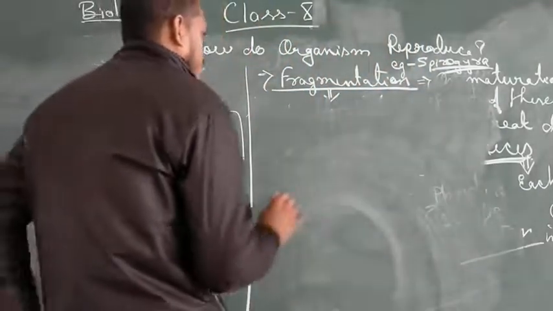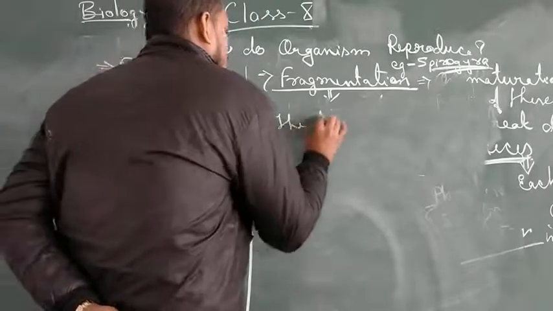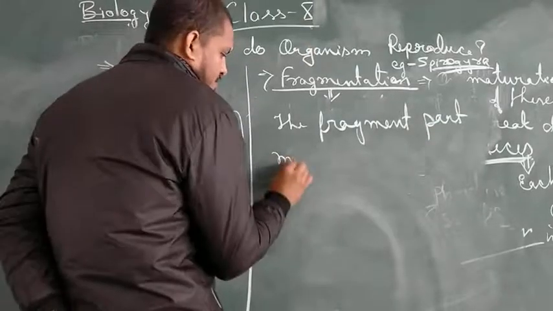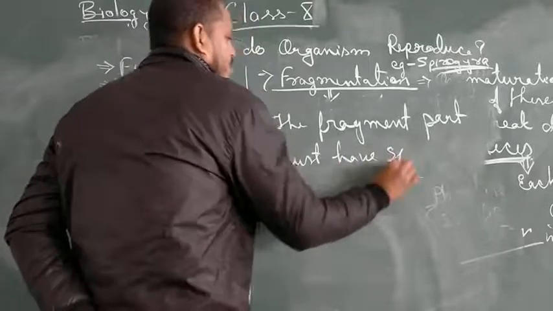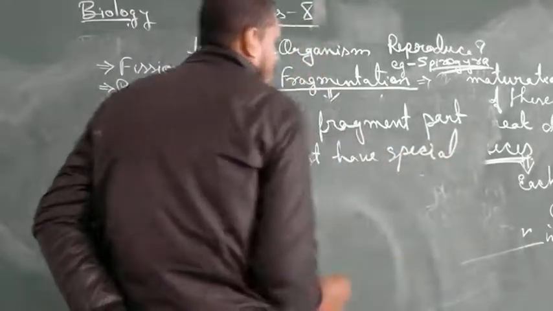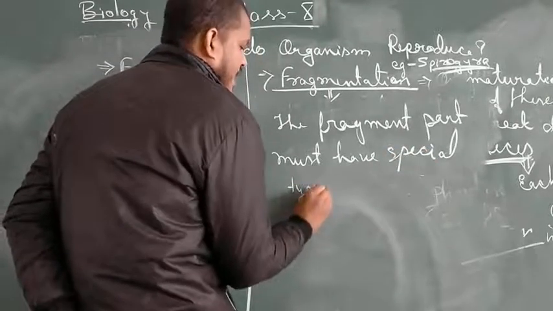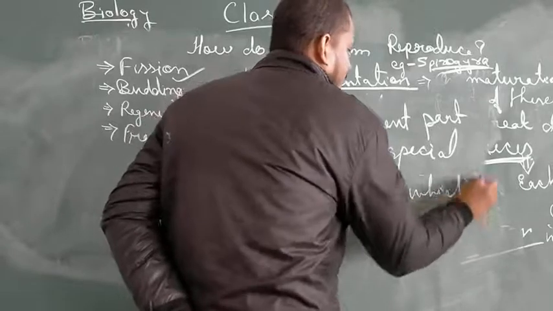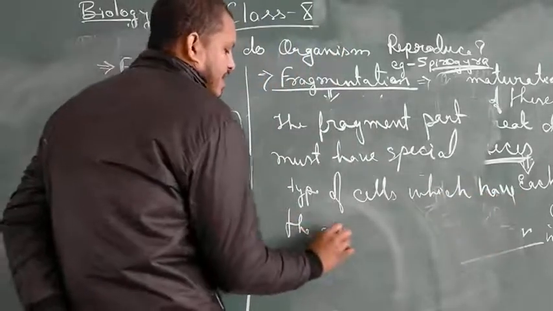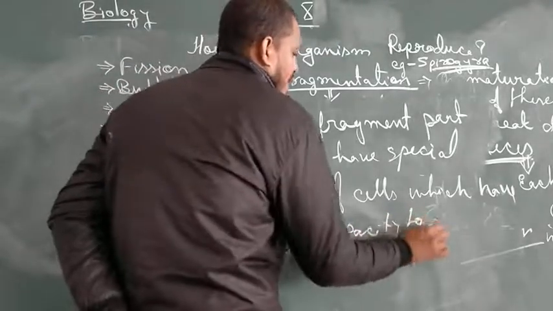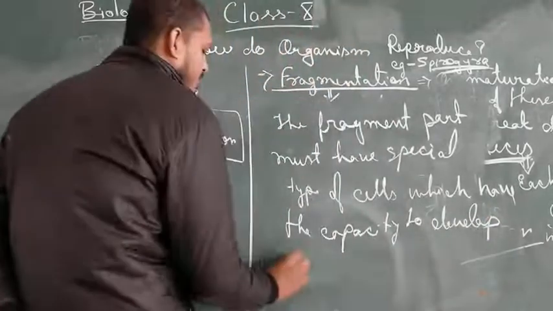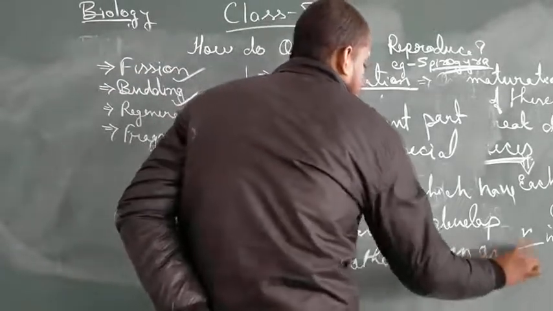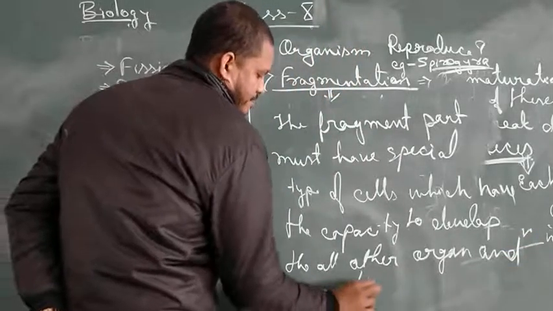What was assumed or observed is that the fragmented part must have special type of cells which have the capacity to develop all other organs and the complete organism.